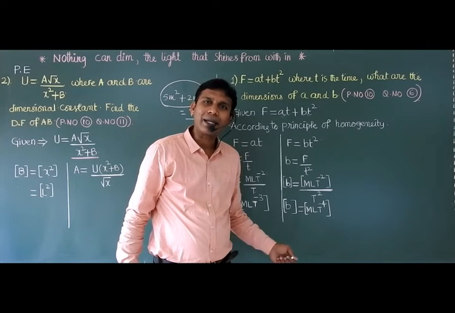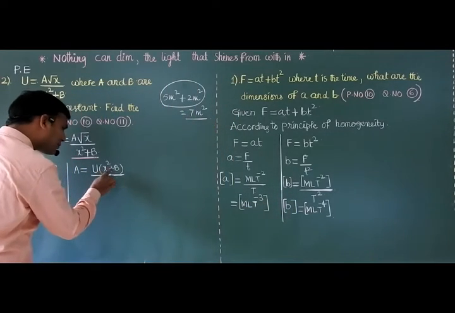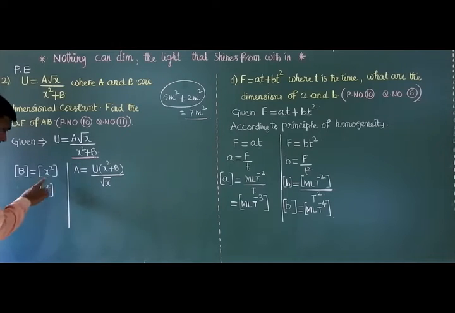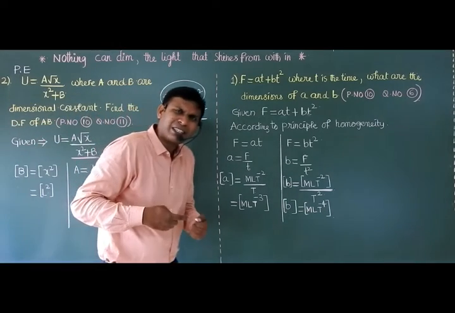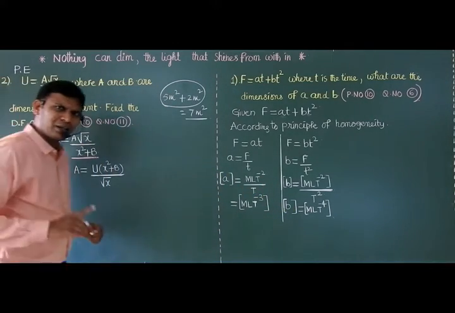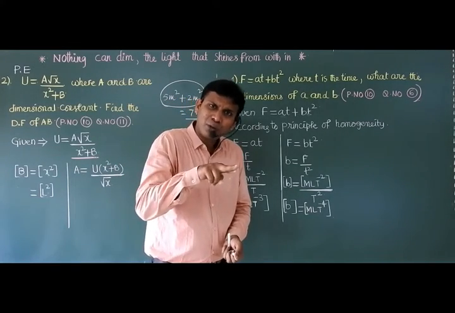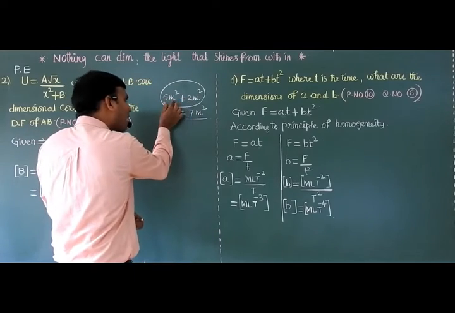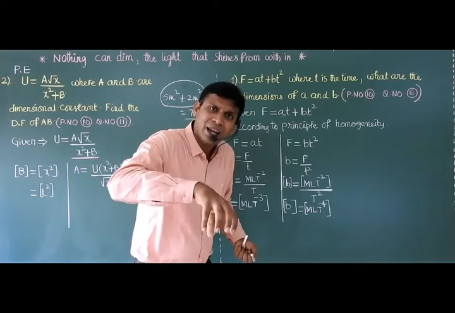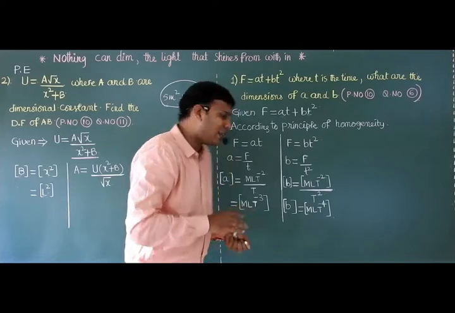Listen. See, x square plus b. What is x square? L square. x square indicates which kind of physical quantity? Area. b is also equal to L square, so b also indicates which physical quantity? Area. Then if you add these two, area value plus area value, the result gives area only. Which physical quantity does it give? It gives area only.